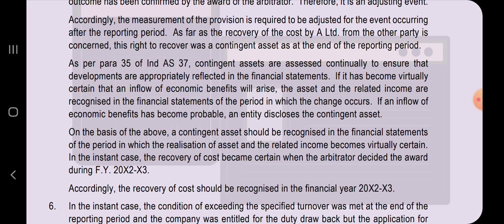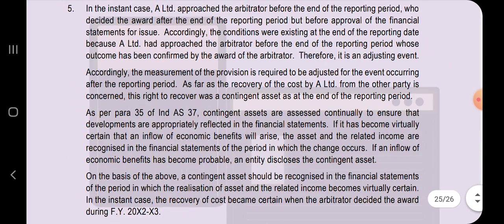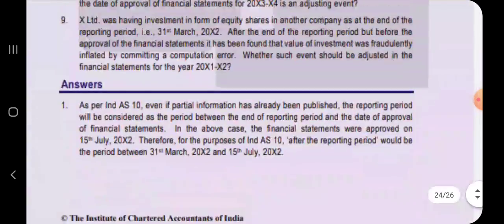Continuing. On the basis of above, a contingent asset should be recognized in the financial statement for the period in which the realization of asset and the related income becomes virtually certain. In the instant case, the recovery of cost becomes certain when the arbitrator decided the award during the 22-23 financial year. Accordingly, the recovery of cost should be recognized in financial year 22-23. So be careful while writing the answer. That is the reason why I have gone through this answer and I am explaining you only with the answer. Hope you people are clear with this.